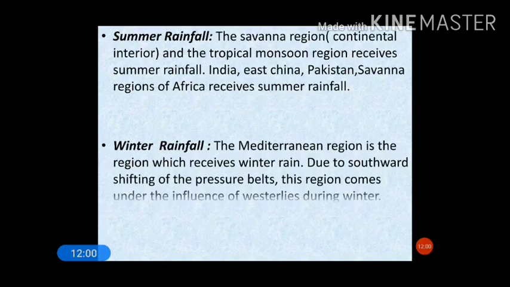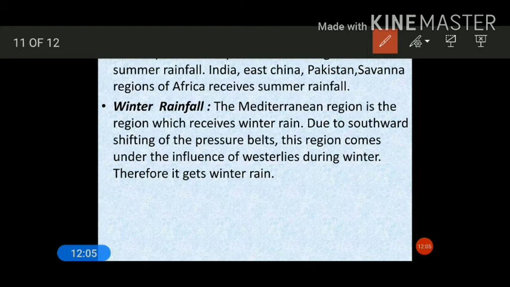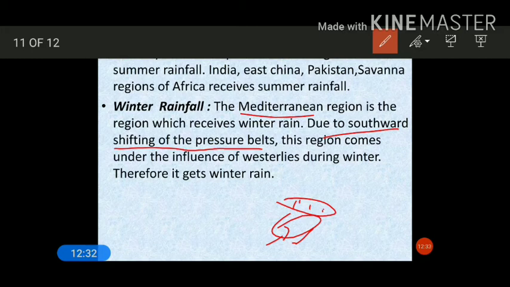Next, winter rainfall occurs in the Mediterranean region, along the Mediterranean coast. Mediterranean region gets winter rainfall due to the southward movement or shifting of the pressure belt. We have already studied about pressure belt in the previous classes. When the pressure belt shifts toward the southward side, then westerly has some influence. This westerly wind picks up some amount of moisture from the Mediterranean Sea and gives rainfall along the coastal region of the Mediterranean, that is during the winter season. So westerly plays a very important role in giving winter rainfall in the Mediterranean region.